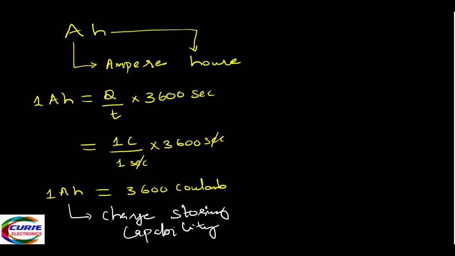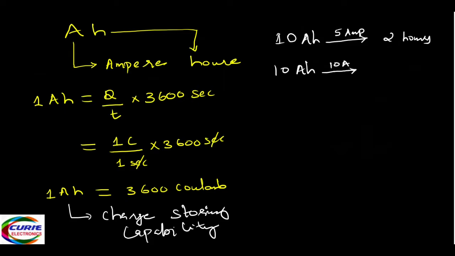Now I'll consider one battery. Let us assume that we have a 10 Ah battery, 10 ampere hour battery, and we have a load. So it is supplying us 5 amps of current. How long can it supply? If it supplies 5 amps of current, it can supply it for 2 hours. Now the same 10 Ah battery, if you are drawing 10 amps from it, how long can it last? Ideally, it can last only 1 hour.